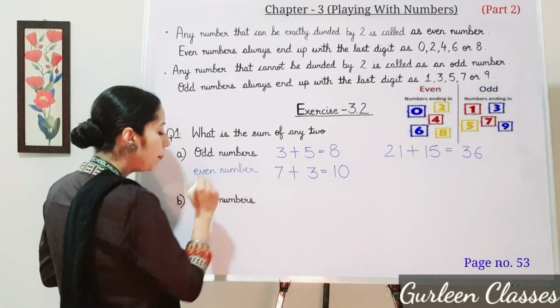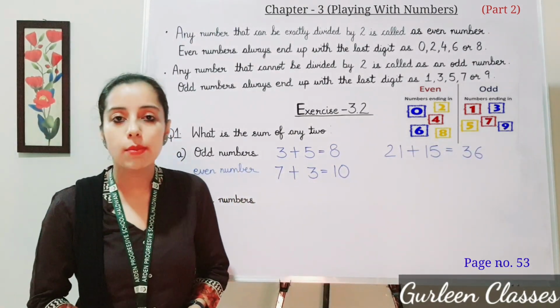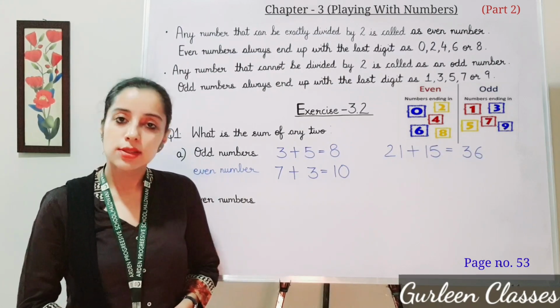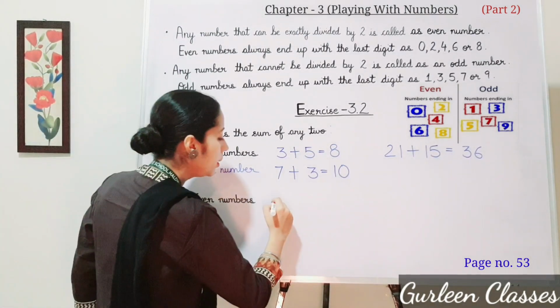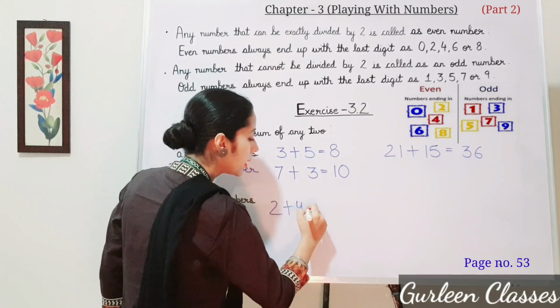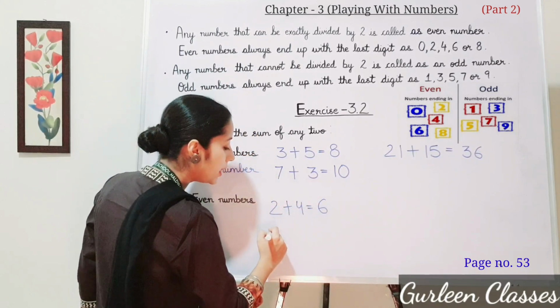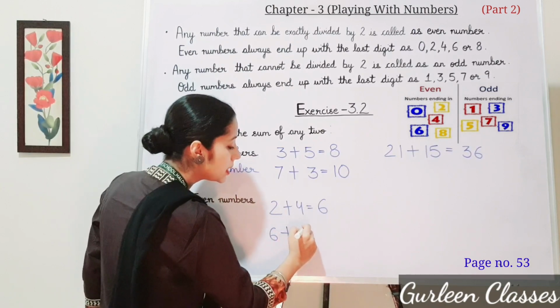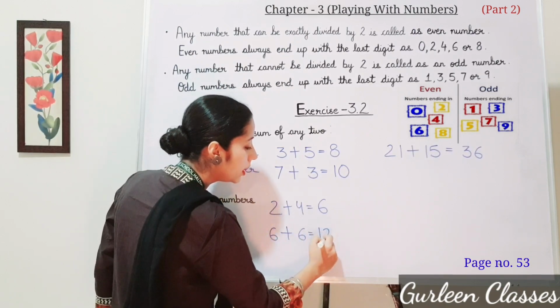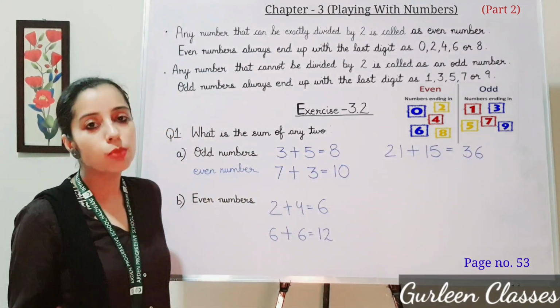B part, we have to find out the sum of two even numbers. So let us take the example 2 plus 4. Their sum is 6. It is an even number. Next, if I take 6 plus 6, that is equal to 12. Or let us take some more examples.